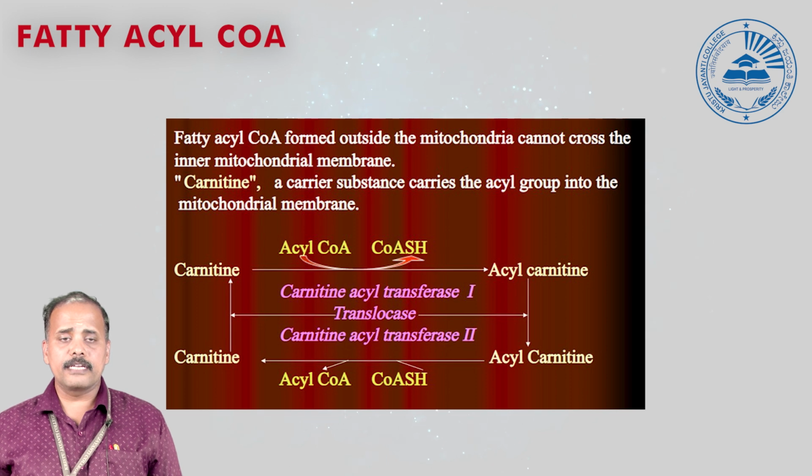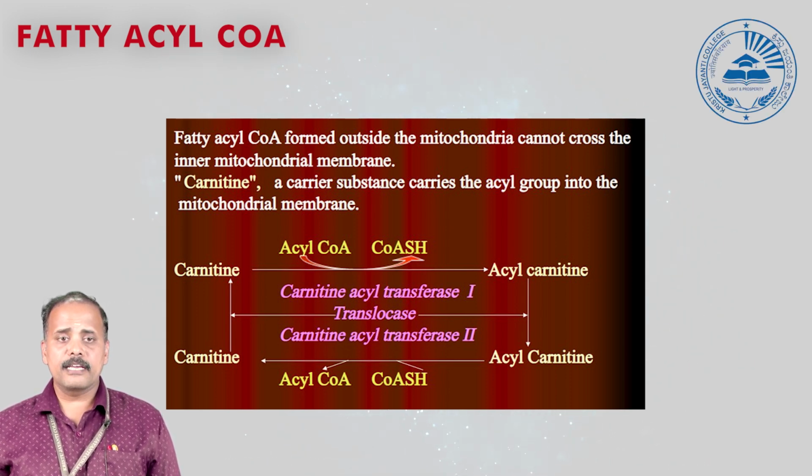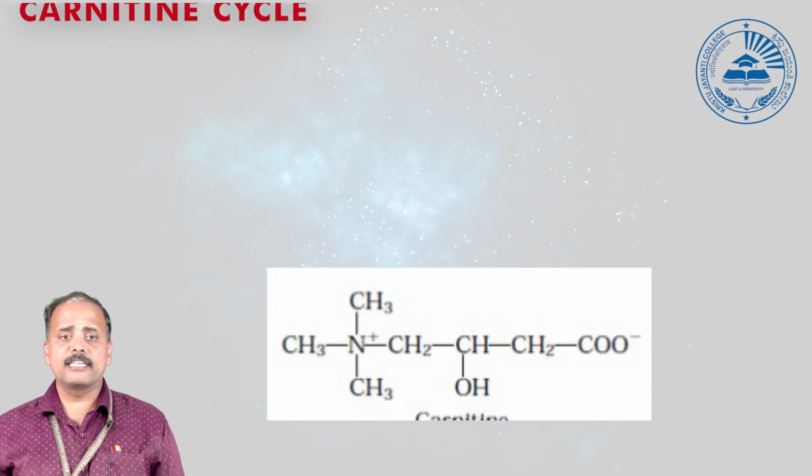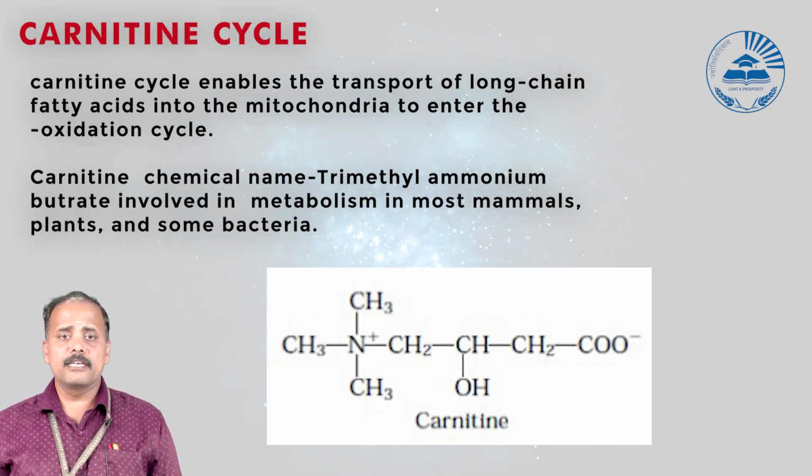Especially carnitine is a widely used carrier molecule, which transfers fatty acyl-CoA from the cytosol across the mitochondrial membrane. If you see the diagrammatic representation here, carnitine forms a complex with acyl-CoA, and this step is catalyzed by carnitine acyl transferase. This enzyme is found in the outer mitochondrial membrane.